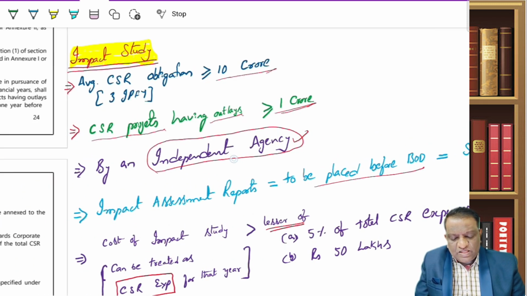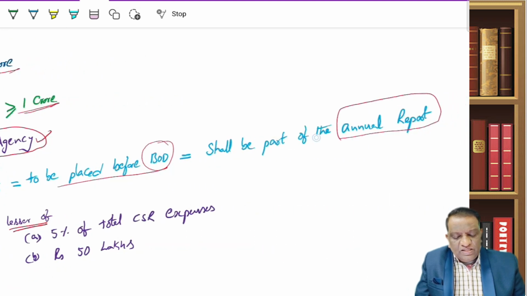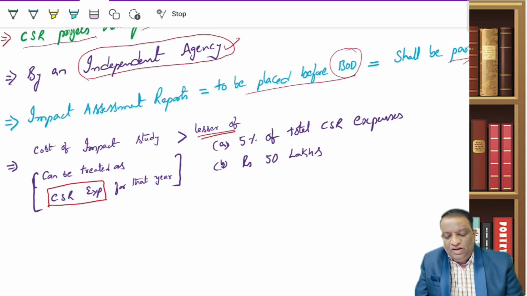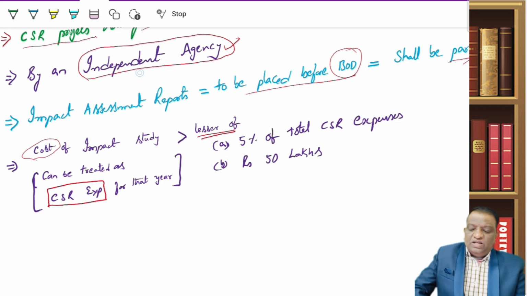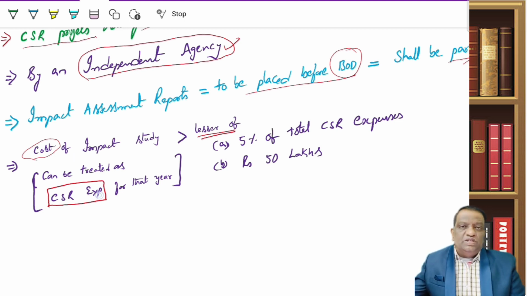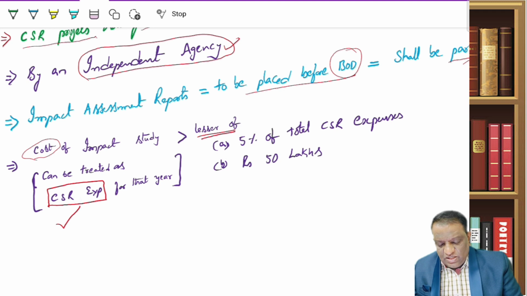So, to sum it up, these independent agencies will issue the report. That report will be presented before the board of directors, and the board of directors will include this as part of your annual report. Now, when it is done by an independent agency, there are some costs involved. Can I consider the fee I am paying to this independent agency as my CSR expenses? The answer is yes. Whatever the cost of this impact study, that can be treated as a CSR expense.